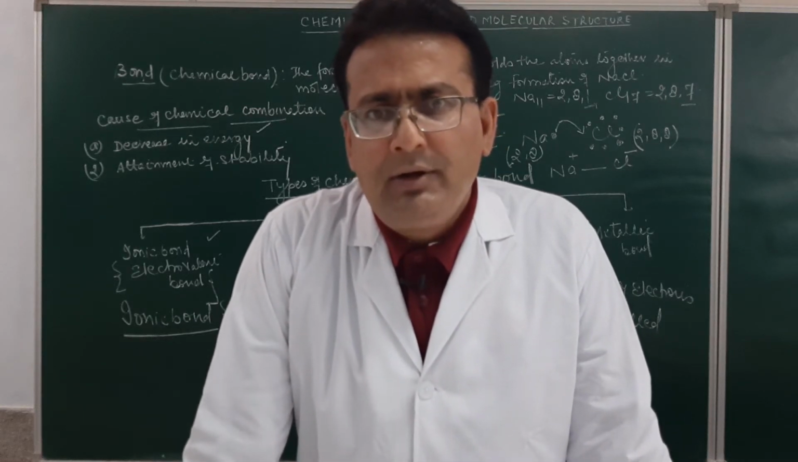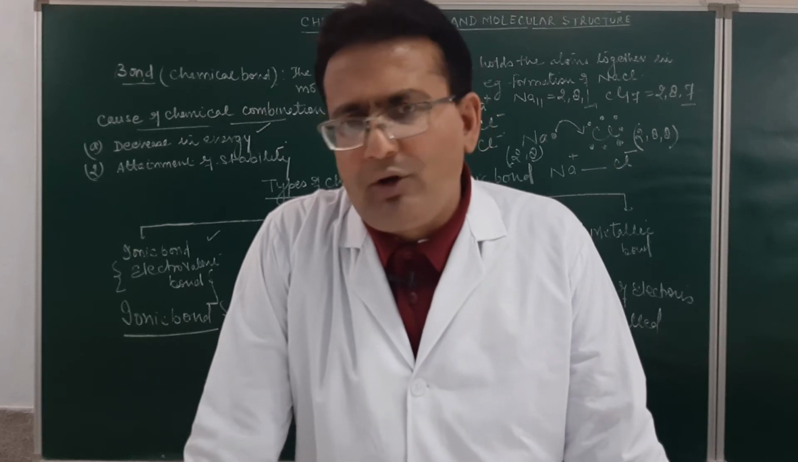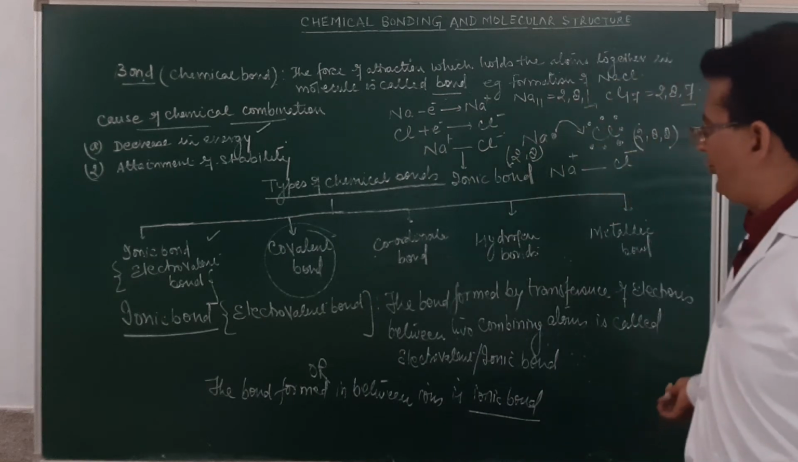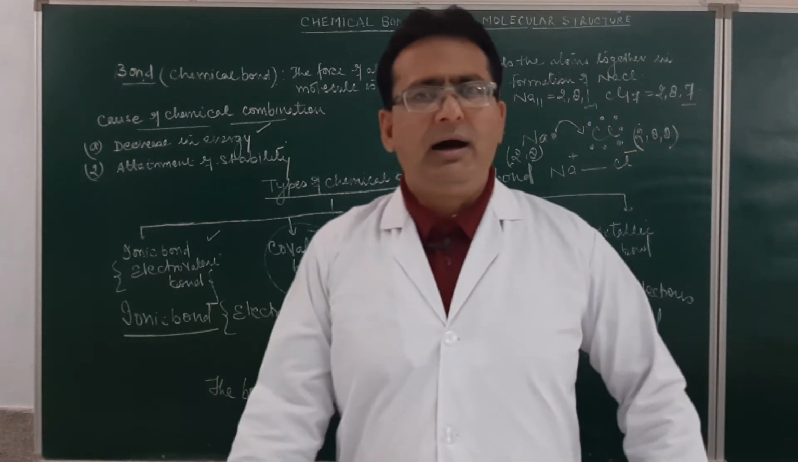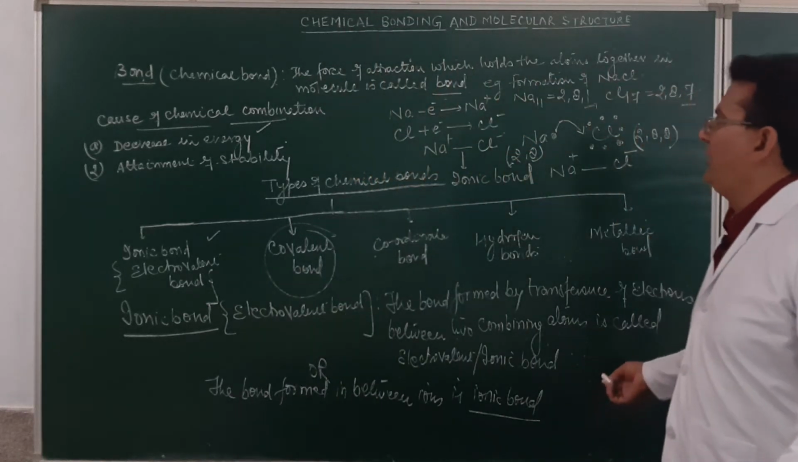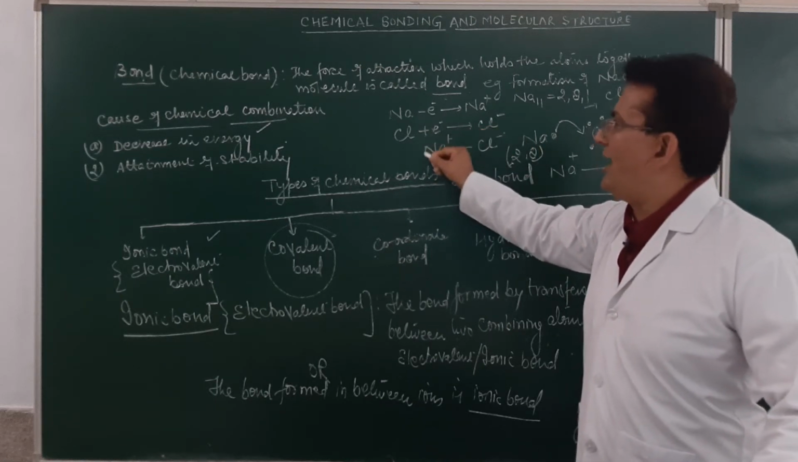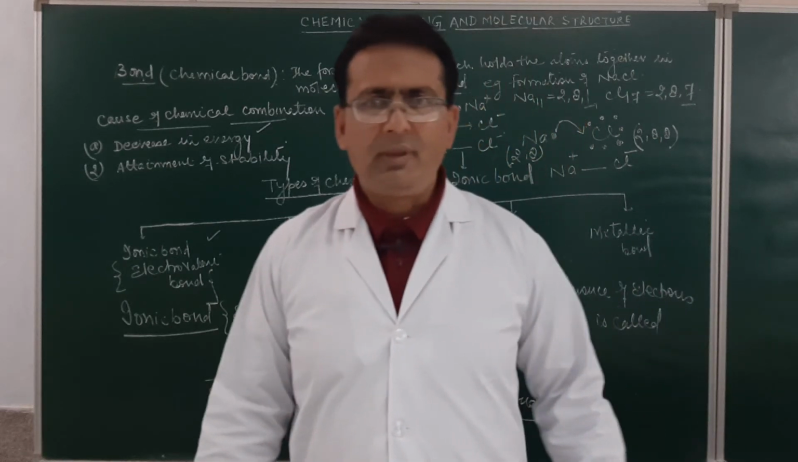In sodium chloride, the sodium ion's octet is completed, whereas the chloride ion's octet is also completed. Since the bond is formed by the transference of electrons between the ions, it is also called an ionic bond. I hope you understand that after the formation of a bond, they acquire stability due to a decrease in energy. Am I clear?